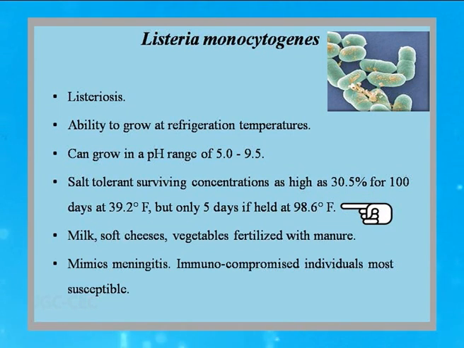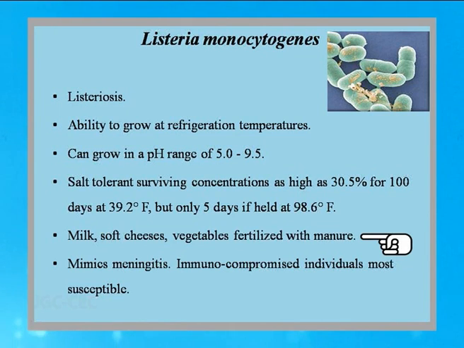For example, they can tolerate a salt concentration of 30.5% for 100 days if the temperature is 39.2 degrees Fahrenheit, which is quite low. However, they can survive for only 5 days if they are held at 98.6 degrees. So, basically, they are susceptible to higher temperature. However, they are resistant to lower temperature. So, frozen foods are mainly contaminated with this Listeria monocytogenes. Frozen foods like milk, cheese, vegetables also.